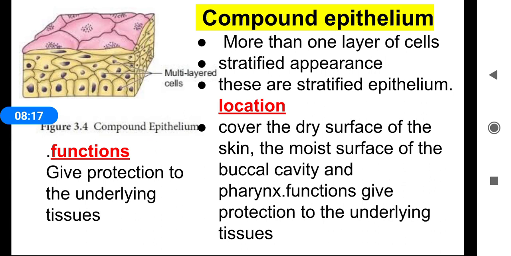This stratified appearance is given by the more than one layer of cells. This compound epithelium is located in the cover of the dry surface of the skin, the moist surface of the buccal cavity and pharynx, which gives protection to the underlying tissues.